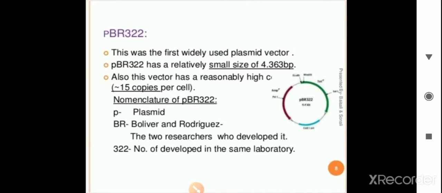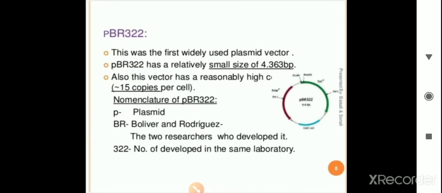pBR322 has a copy number of approximately 15, and it shows the base pairs, that is, how many nucleotide units. It consists of 4,363 base pairs. And if we talk about the nomenclature, what is the nomenclature?